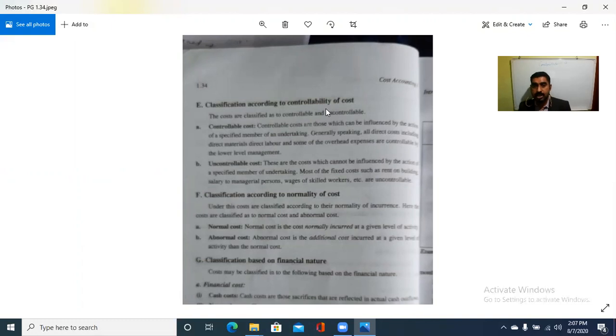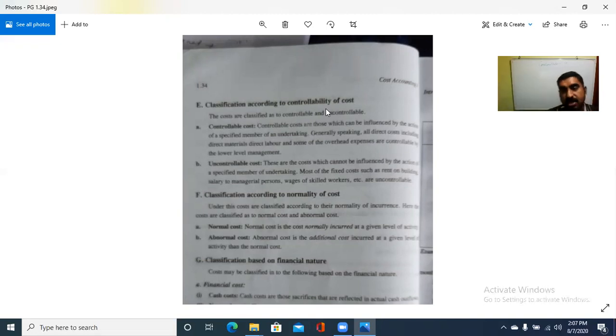So controllable costs are those which can be influenced by the action undertaken by any specified member of an undertaking. Direct costs, including material, labor, and some of the direct expenses, are controlled up to a certain extent by the lower level management. While uncontrollable costs cannot be influenced by the action of a specified member of an undertaking. Most of the fixed costs, such as rent on building, salary to managerial person, wages of skilled workers, etc., are uncontrollable costs.